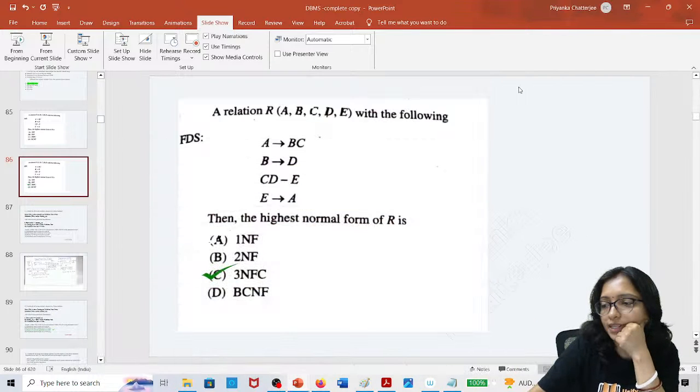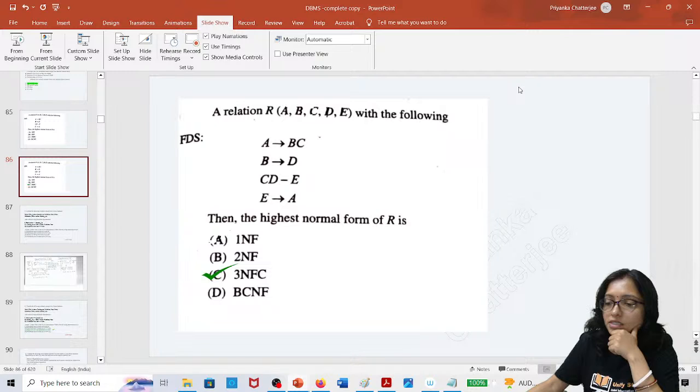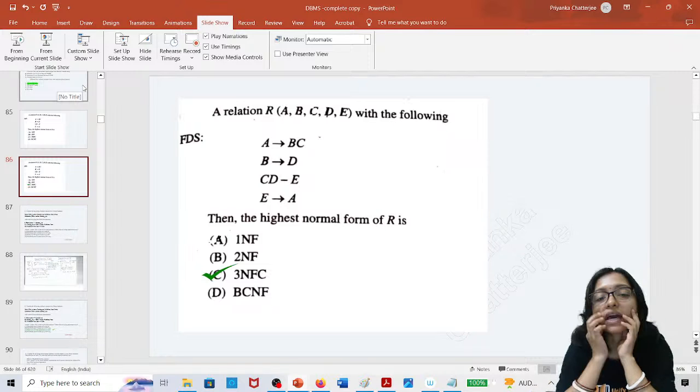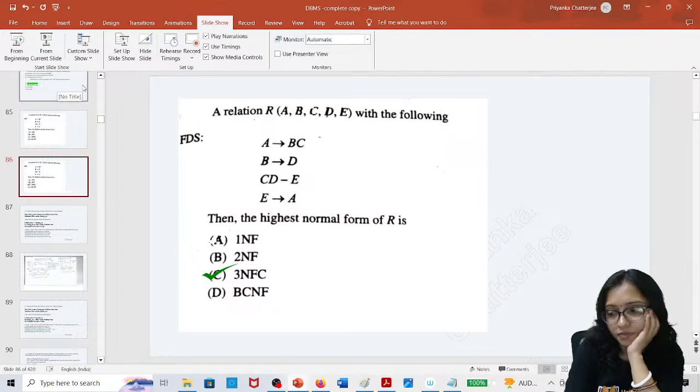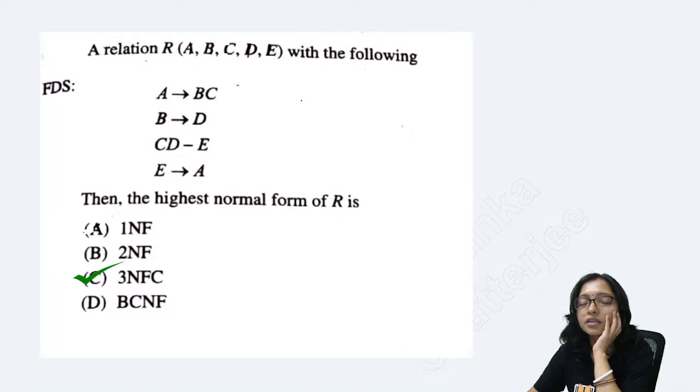It's clear, right? Prime to prime means 3NF. Prime to prime, right hand side prime, means no problem. If the right hand side is prime, then no problem. Okay, BC is also a candidate key.